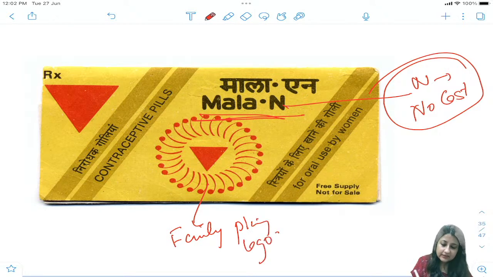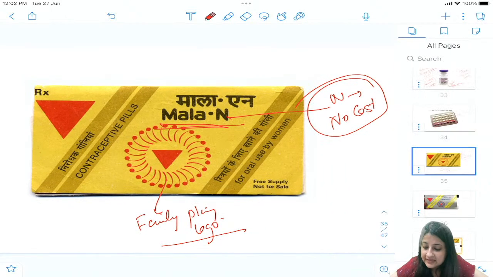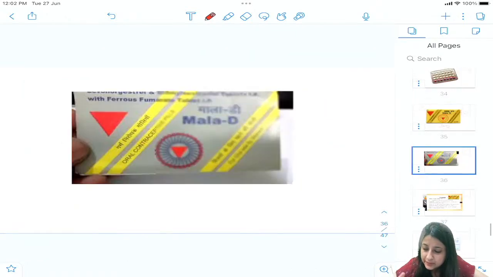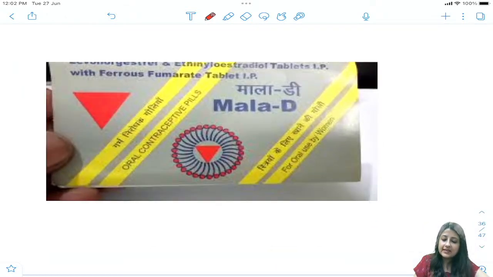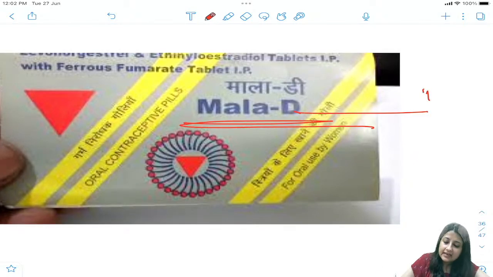But there is another OCP which is being promoted under the social marketing scheme at a minimal cost, ₹1 for a pack of OCP. Which is this one? Can you see? Ferrous fumarate tablets, Mala D.